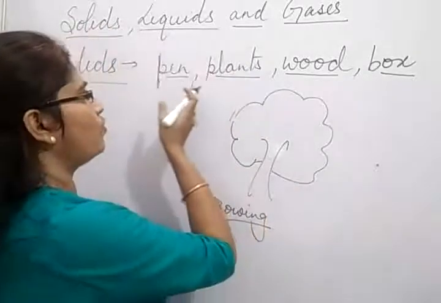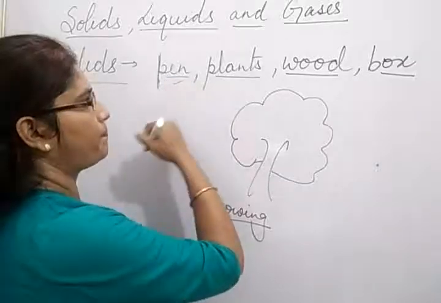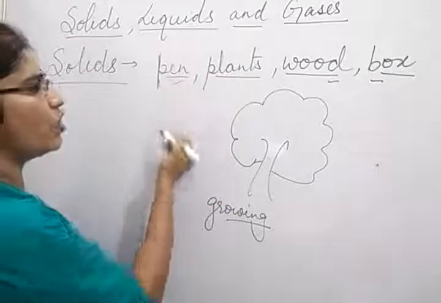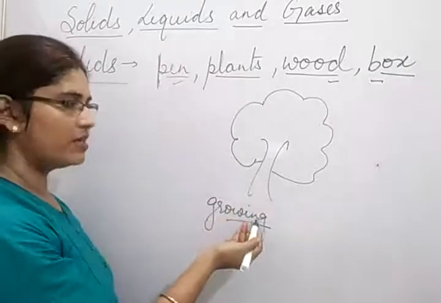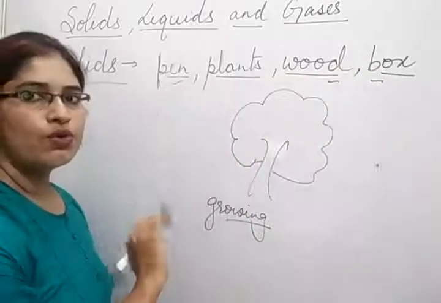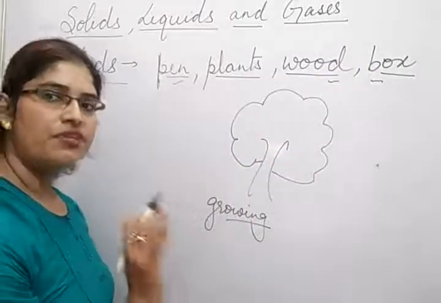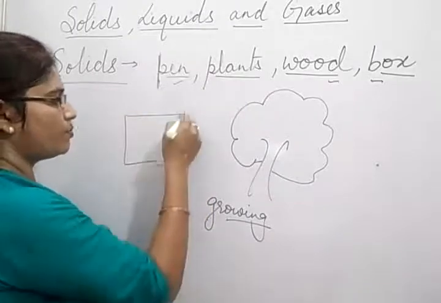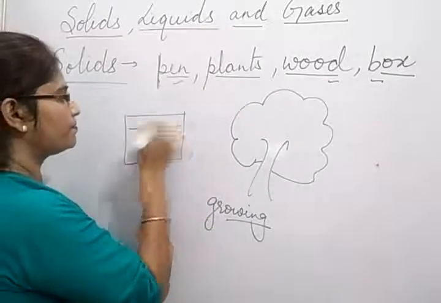If you take more examples like pen and wood, box, these are non-living things, so they do not grow and they have a fixed shape and size. Take the example of a box. Suppose you have a box.